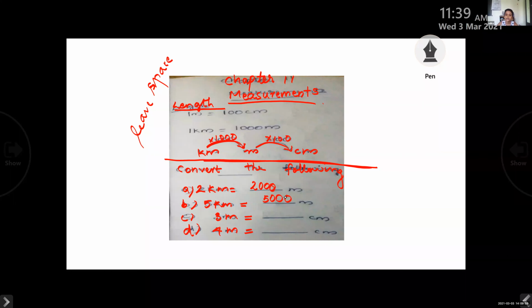3 meters equal 300 centimeters. Very good. 3 meters equal to 300 centimeters because 1 meter equal to 100 centimeters. So to convert from meter to centimeter, you can multiply by 100. So 3 meters equal to 300 centimeters.